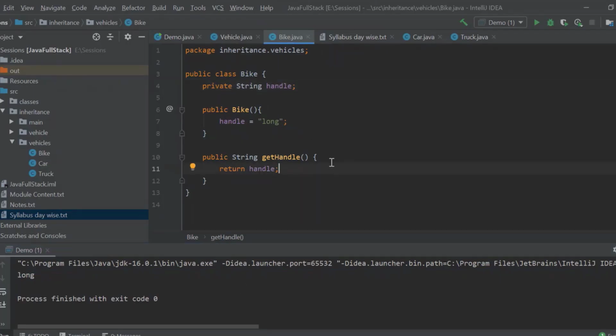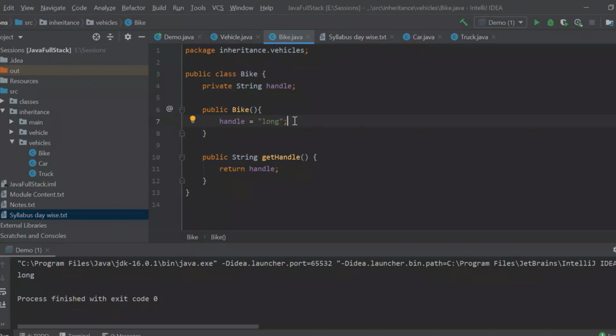What if I want to change this? This is a default value. If I want to change this into something else, then what should I do? Repeat the question. If this is my default value, handle is equal to long, and I want to set it as short, how do I do it?